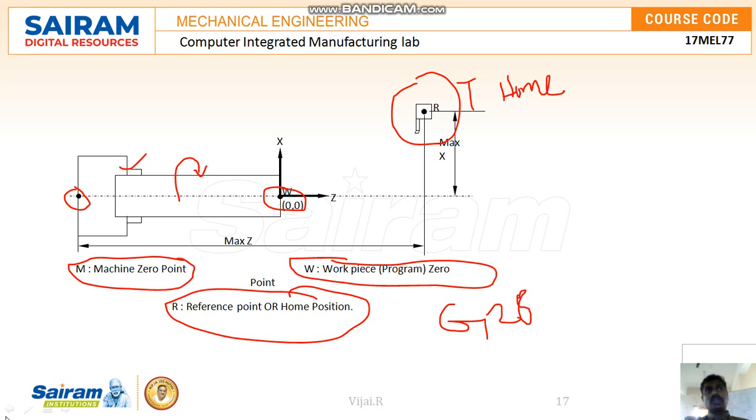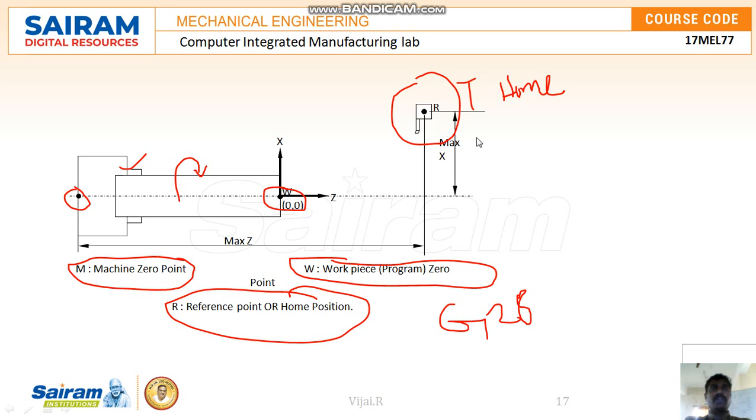The work may be different, so the distance of the work may change, and for that purpose the work zero may be changed. But the machine zero point and this reference point will not change. Only this position, which depends upon the work length, can be changed. The manufacturer keeps the home zero point at the maximum X and maximum Z. This is the home zero point, or the reference point.